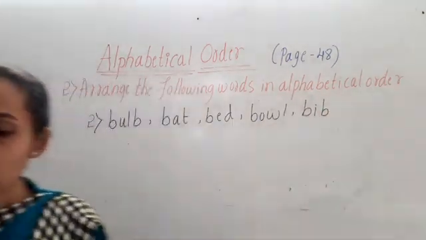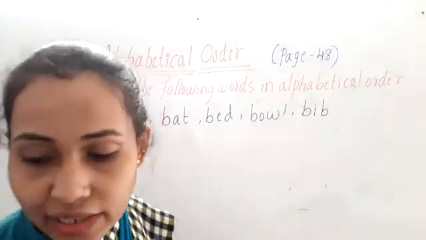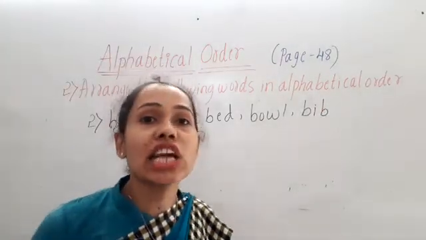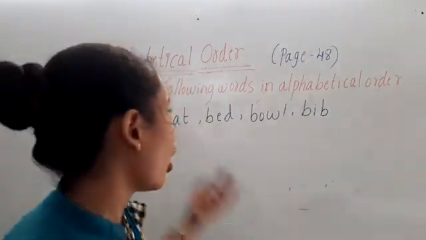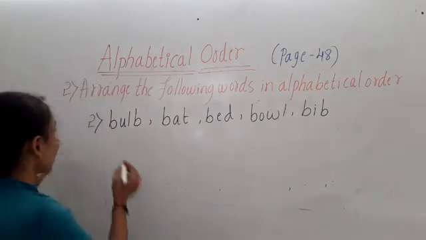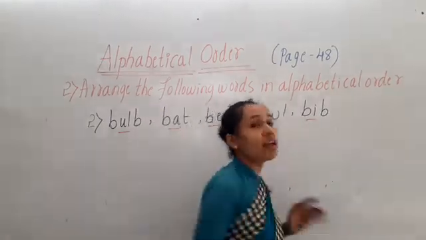Okay children, here in these words also all the first letters are the same. In such cases we have to move on to the second letter of these words. So here we have the second letters U, A, E, O and I.